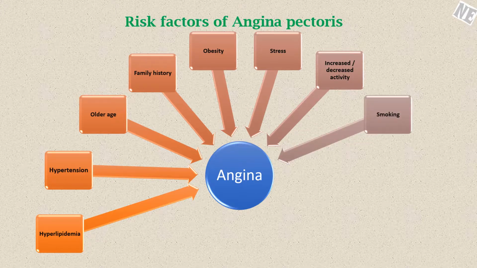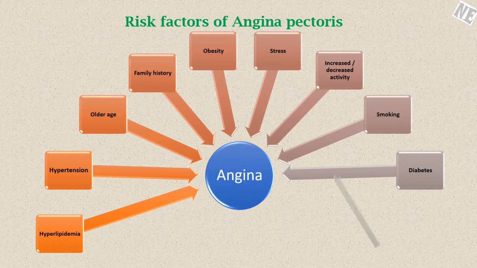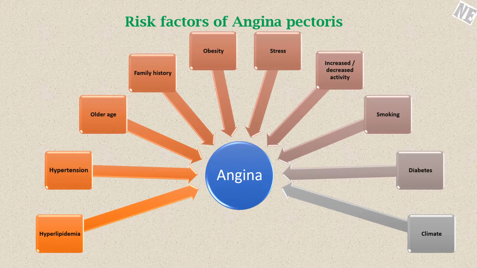Another risk factor is smoking. Smoking damages the interior walls of the coronary arteries. This increases the risk of plaque deposition. Smoking also causes spasm of the coronary arteries. Diabetes. Glucose imbalances cause coronary artery diseases. The increase in the glucose levels damages the blood vessels and speeds up the process of atherosclerosis. Environmental changes. Exposure to cold increases the vasospasm and reduces blood flow through the coronary artery.